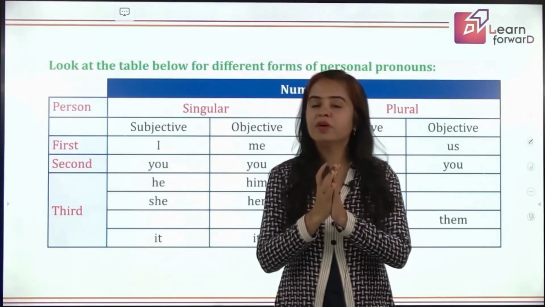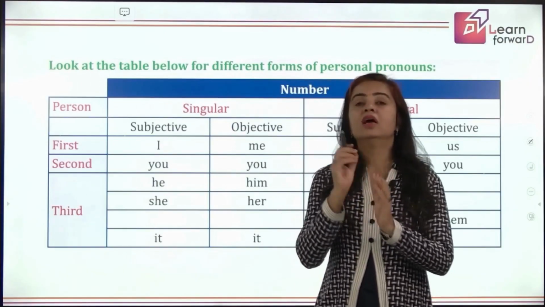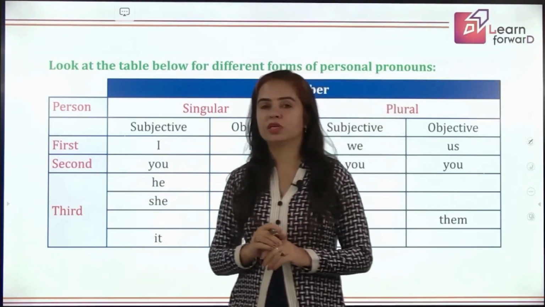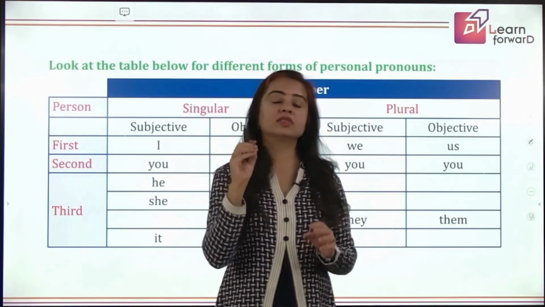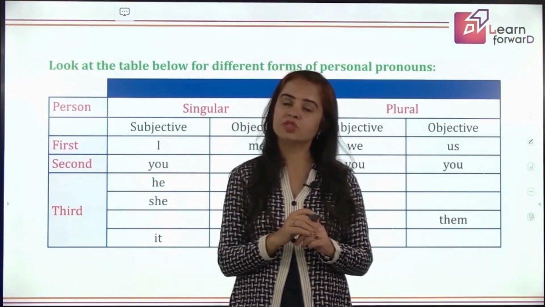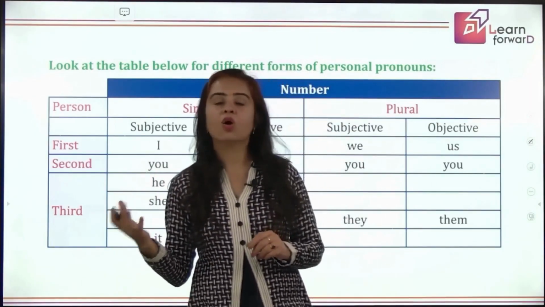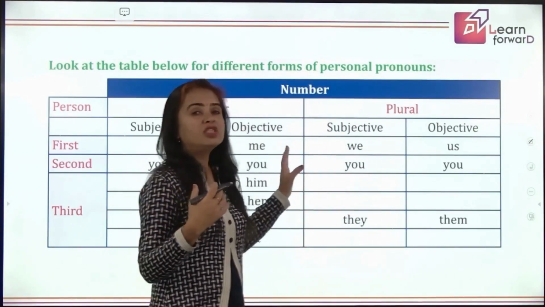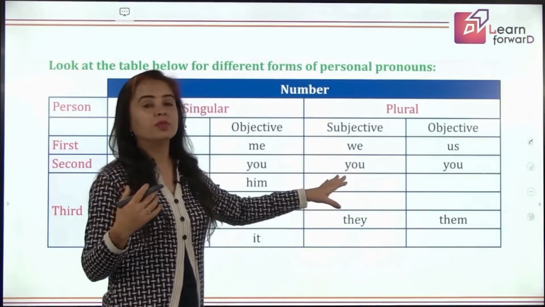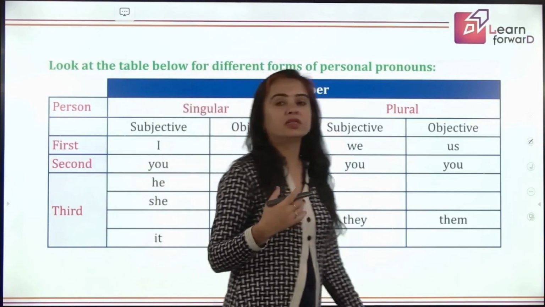If you remember, we have done verbs in past grades in your early classes. What is a subject and object? The person who is doing an action, the doer of action, is the subject, and the action is done on what? That is the object. The forms change in first, second and third person pronouns when we change from subject to object, like this.